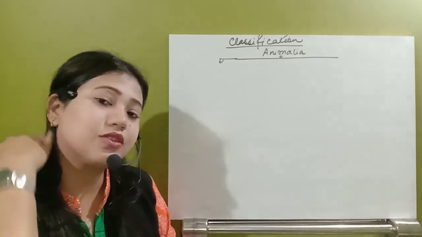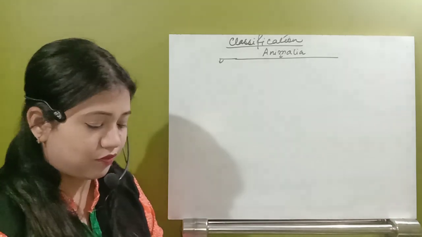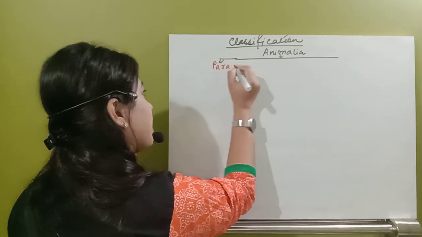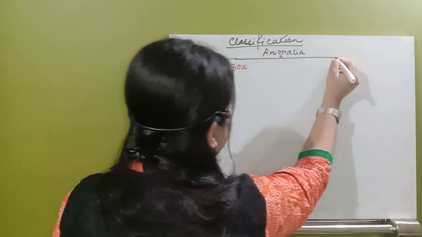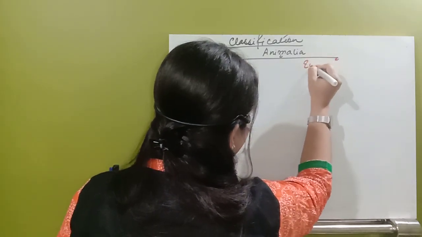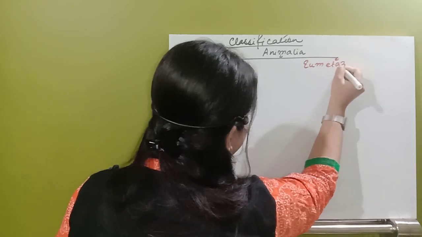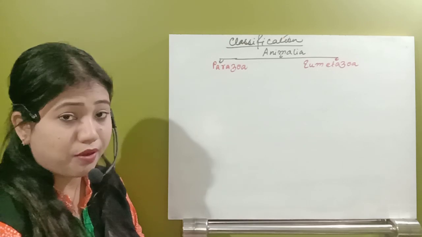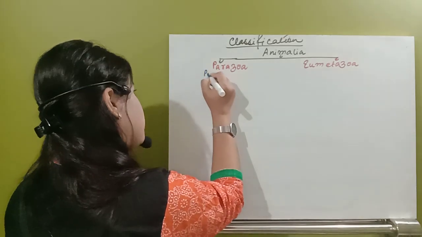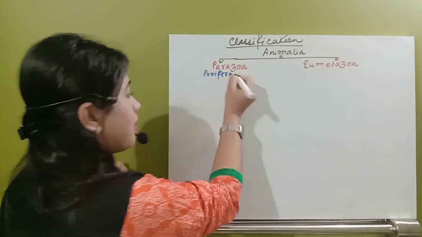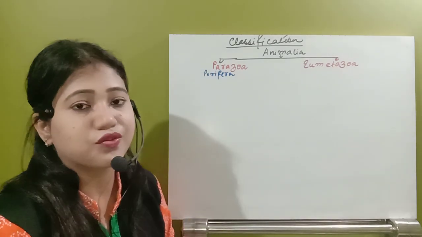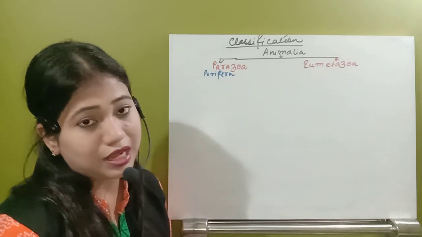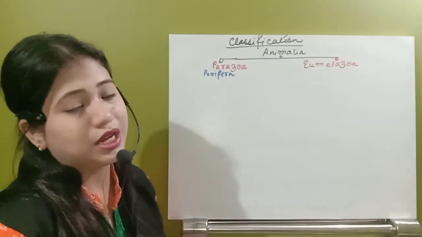So in animals, we have two basic divisions: one is Parazoa, a subkingdom, and the other is Eumetazoa. In Parazoa, the group of animals is phylum Porifera. They lack consciousness or nervous regulation and do not have any locomotory organ, and that's why they belong to a different group, Parazoa.